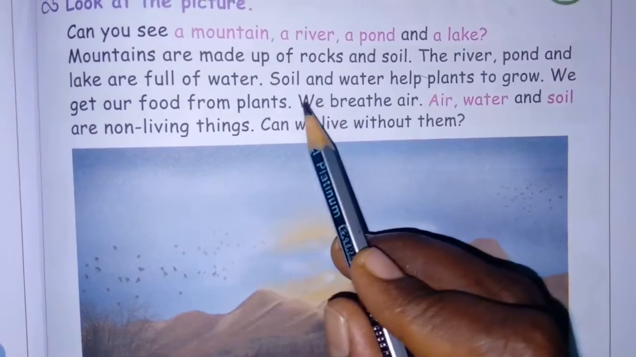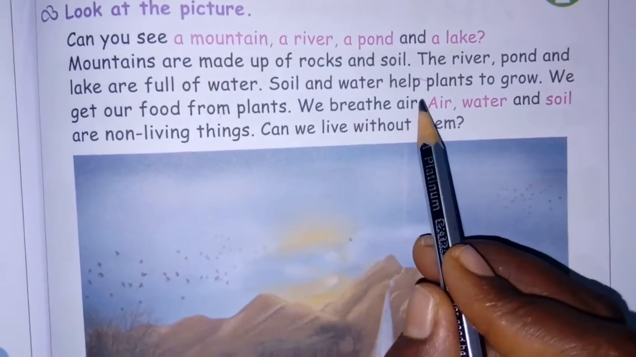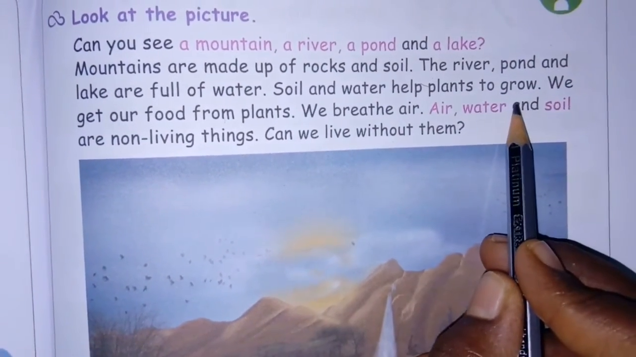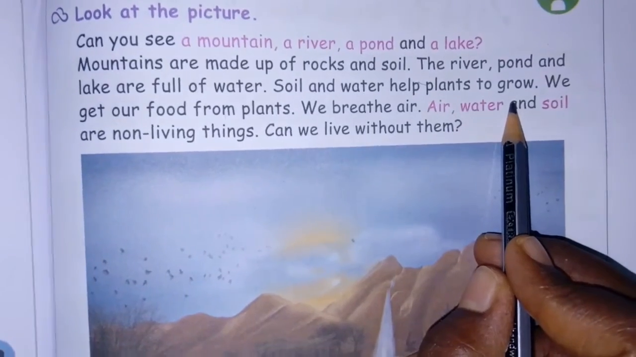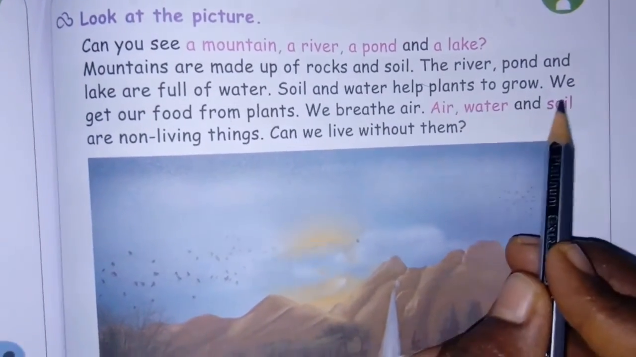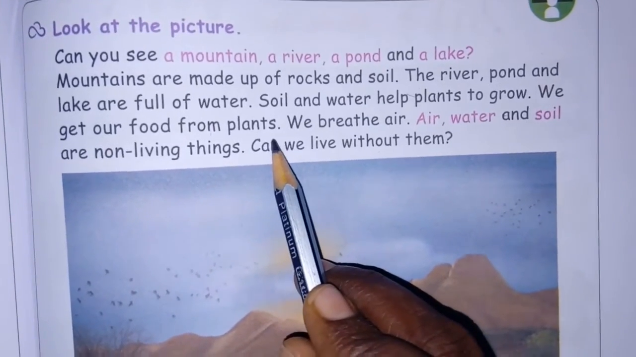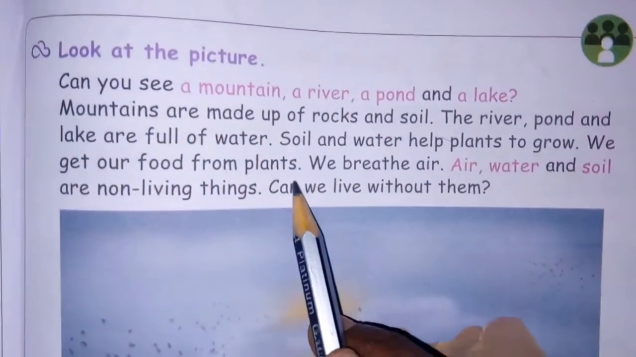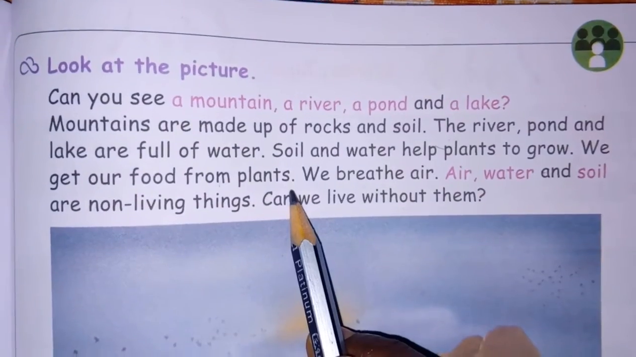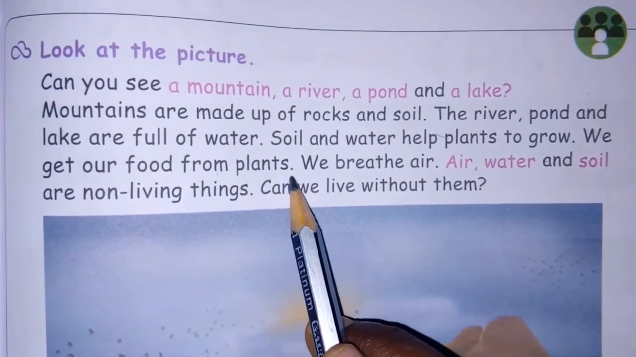Next, soil and water help plants to grow. So water and soil are helpful for the growth of plants. Okay. Next, we get our food from plants. Where are we getting our food from? We are eating fruits, vegetables, rice. All of these we get from plants.